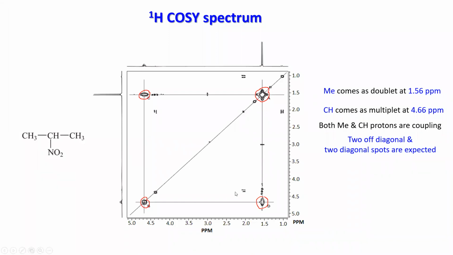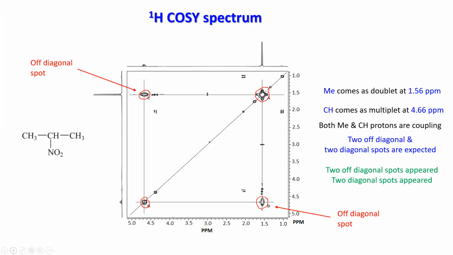So 2 off diagonal spots appeared and 2 diagonal spots appeared. Let me explain the diagonal spots first. This is methyl, this is also methyl, this is CH2 proton, this is CH2 proton.